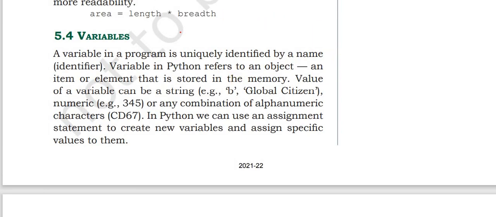So students, the definition of variable you have understood. What is the definition of variable? Students, variable means changeable. What can you change?